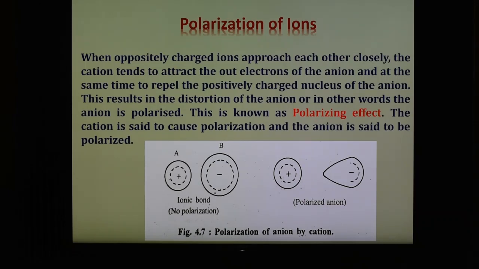As the size of the cation is generally smaller than the anion, polarization of the cation by the anion occurs to a lesser extent and may be considered negligible in most cases. It means that the cation possesses a strong polarization power, and the anion is more susceptible to polarization. That is, the anion has more polarizability. The ability of a cation to polarize a nearby anion is known as polarization ability, or also polarization power.